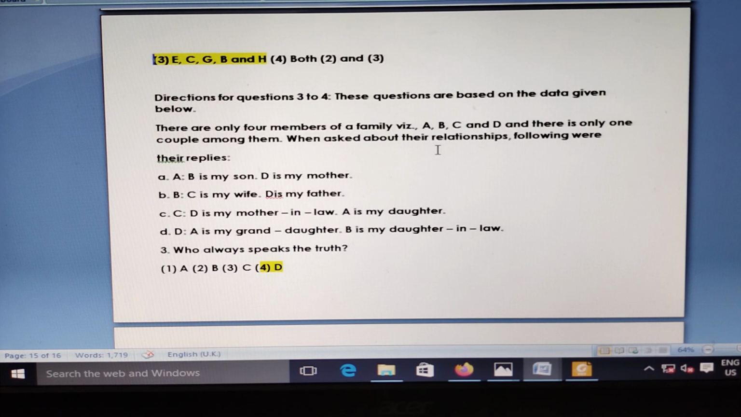Direction question 3. Who speaks the truth? Here you see A, B, C, D are very, very confusing. You must make a list, otherwise the answer will be wrong. Actually D is always, G generally speaks the truth.